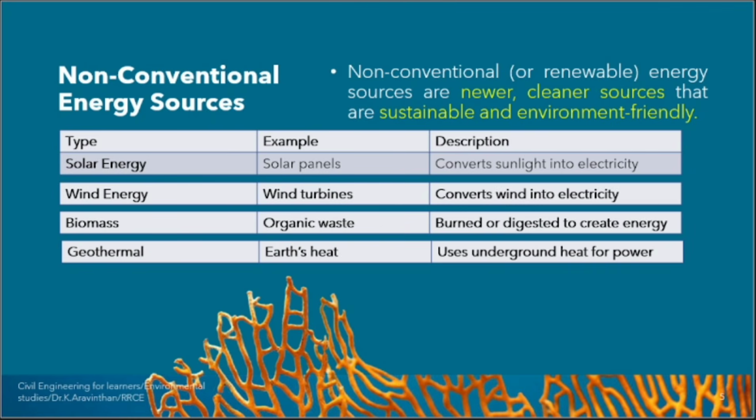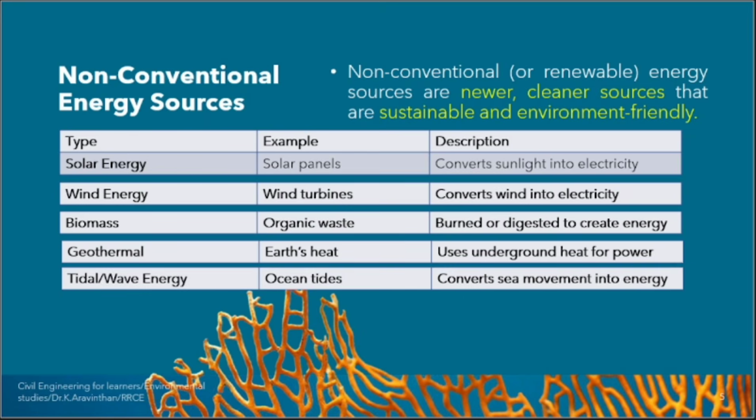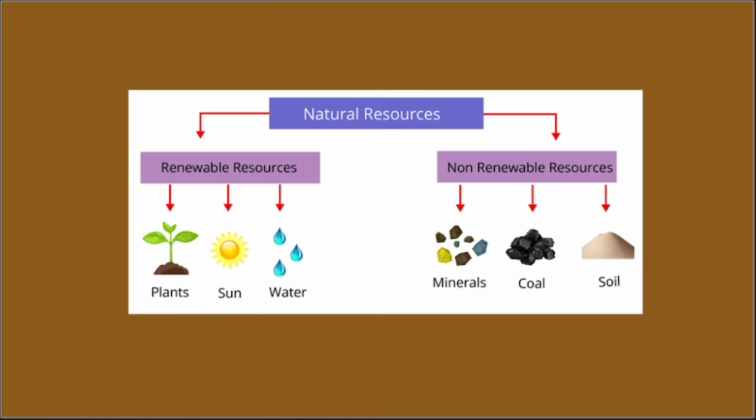Geothermal. By using earth's heat, Iceland depends purely on this. They depend on renewable energy. They don't use anything else for electricity. Tidal and wave energy. Yes. What are renewable resources? Plants, sun and water. If you consume these, they are abundantly available. What is not available is coal, soil and minerals. These three things are non-renewable. It requires more time to generate.